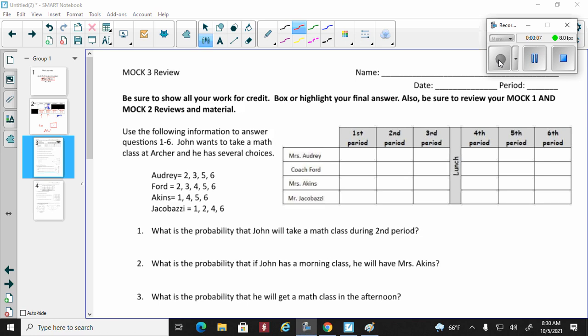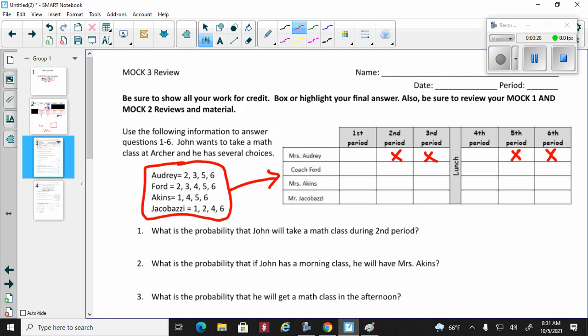All right, first thing you have is what appears to be a schedule of math classes at Archer High, and we have John wanting to take a couple of classes, or he's at least wanting to try. So the first thing we're going to do is take all the information here and put it there. All right, so Audrey: 2, 3, 5, 6.